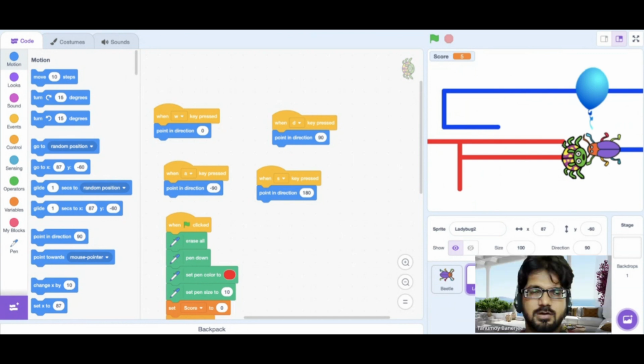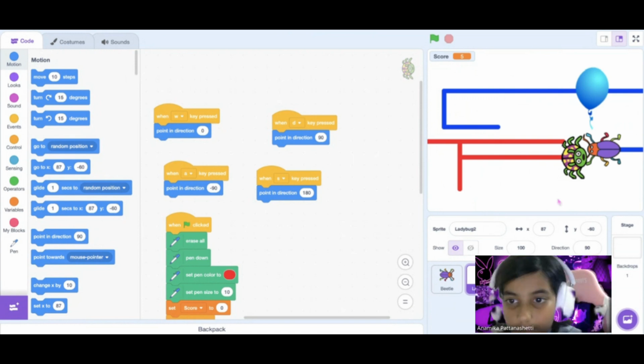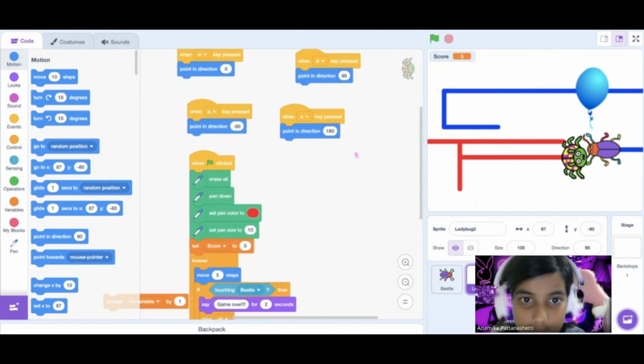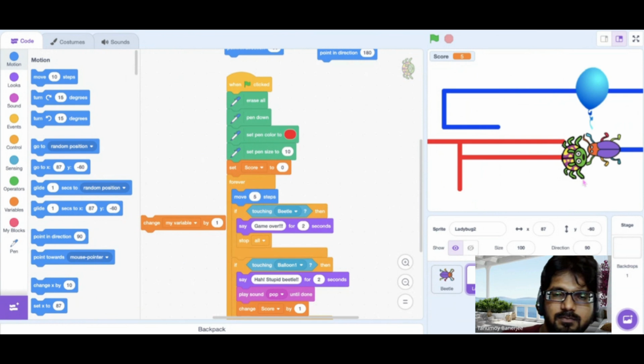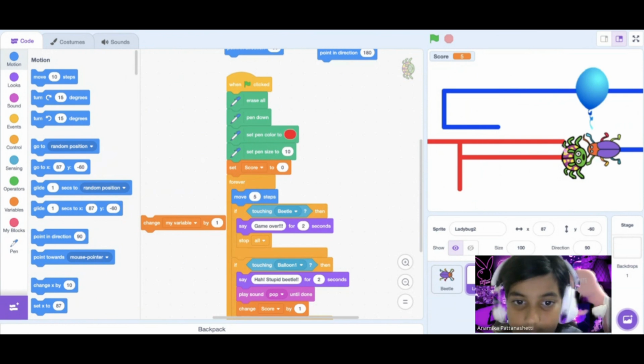So how to explain this with the help of code? For this feature, the ladybug, we use the WASD keys to move around. When it touches the beetle, it says game over, and it will continuously move 5 steps.